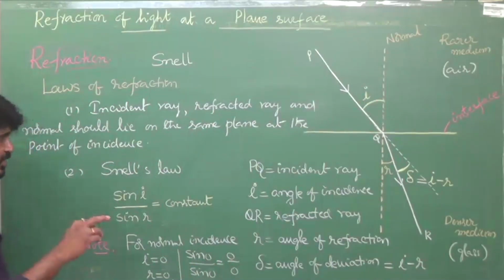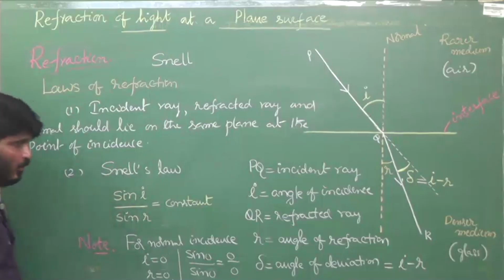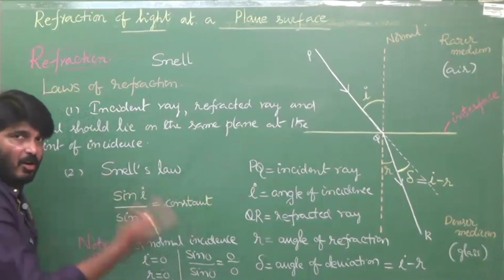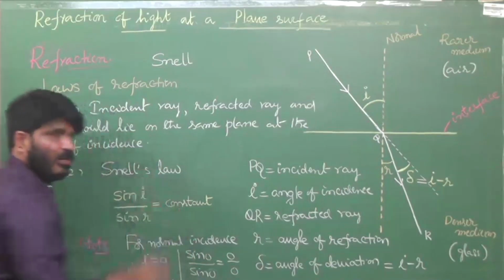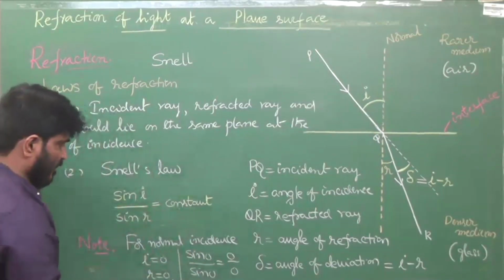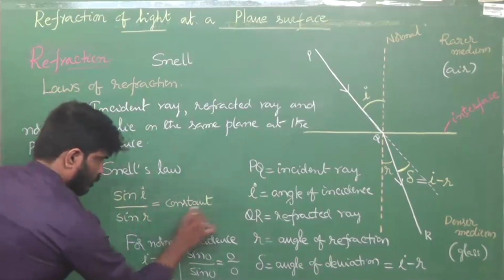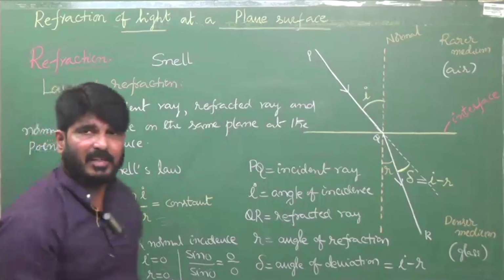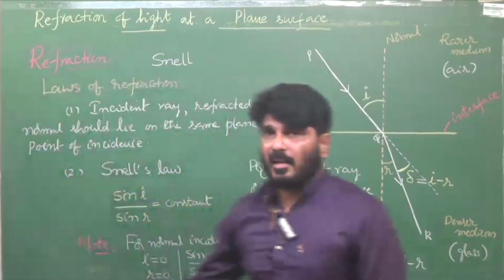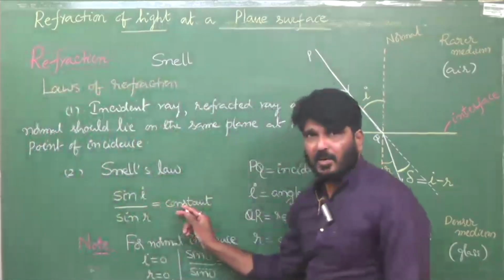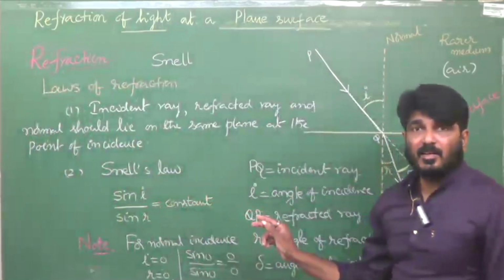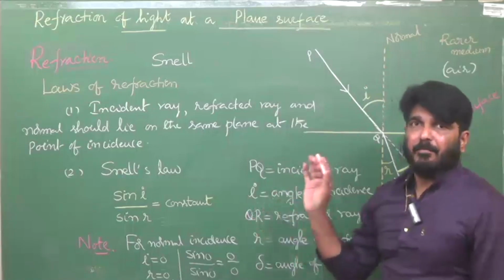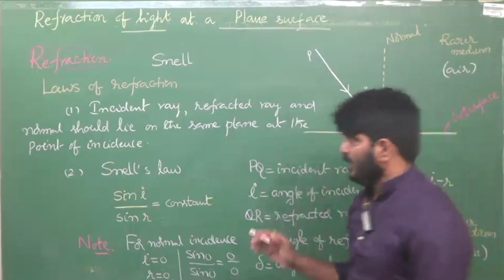Now, continuation. Once you know what Snell's law is, look at this constant. Next topic is related to this constant only. This constant is called refractive index. In Snell's law, this ratio is constant, no? This constant is called the refractive index of the material of the medium. Okay, we'll see that.